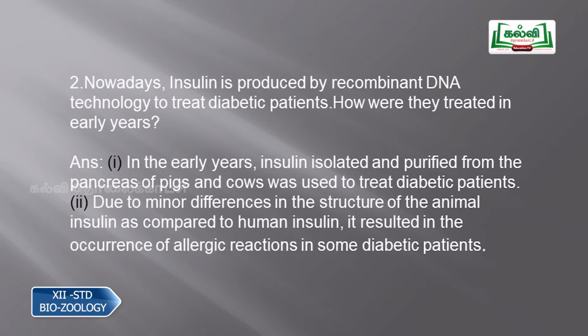Due to minor differences in the structure of the animal insulin compared to human insulin, it resulted in allergic reactions in some diabetic patients. So it was causing allergies since it was not of human origin, it was of animal origin. These are the 2 points you have to write for this question.